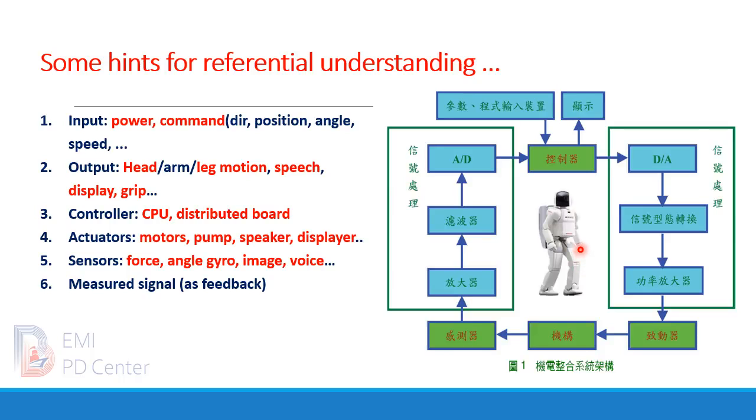Fifth, sensors may include force sensors, angle gyrometers, image sensors, for example a video camera, or voice sensors, for example a microphone. And sixth, the major signals may include some kind of voltage, current, and even force.